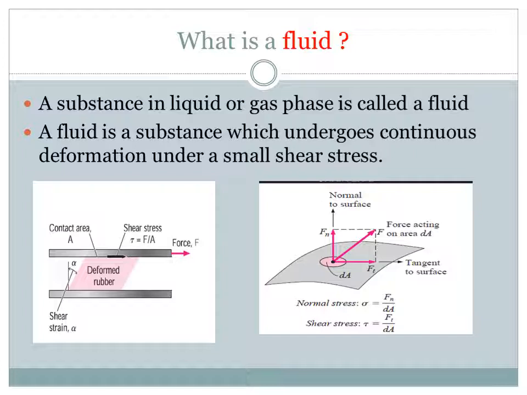You have already studied what is shear stress and what is normal stress. Shear stress is the internal resistive shear force per unit area. What is a shear force? Shear force is the force acting along the surface, or parallel to the surface. This force per unit area is called shear stress.